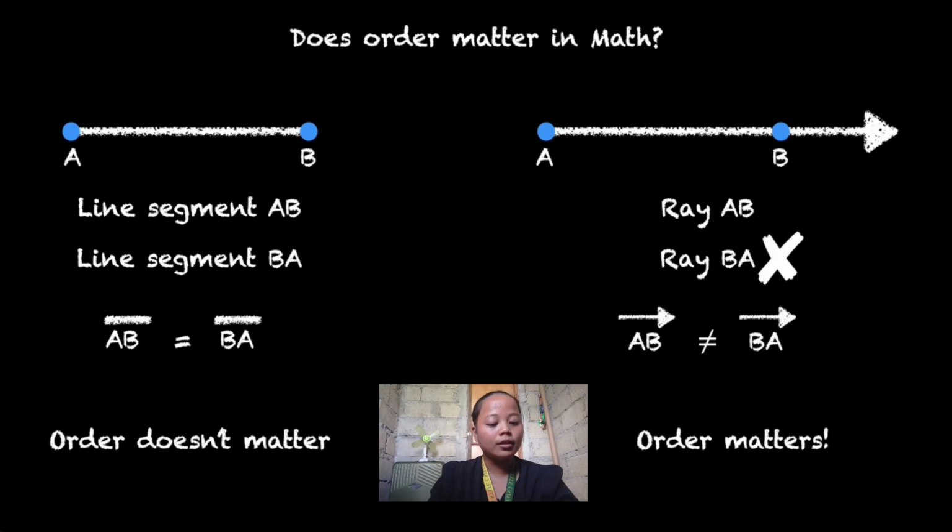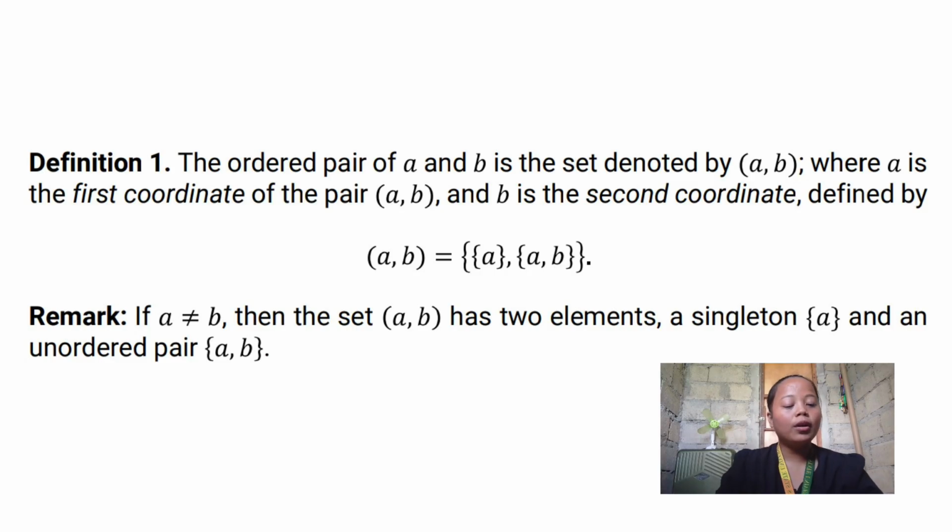Okay, let's proceed. First, let's have a definition of what an ordered pair really is. I already gave two examples, yet I still didn't explain what an ordered pair is. So, here it is. The ordered pair of A and B is a set denoted (A, B) with parentheses.